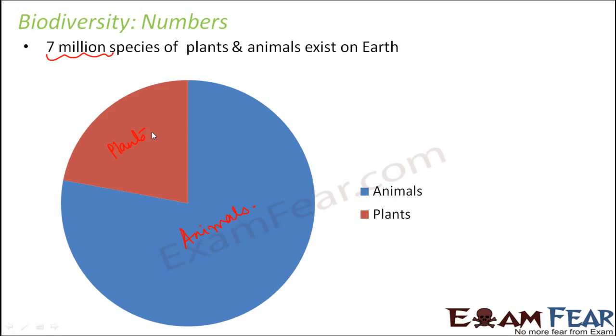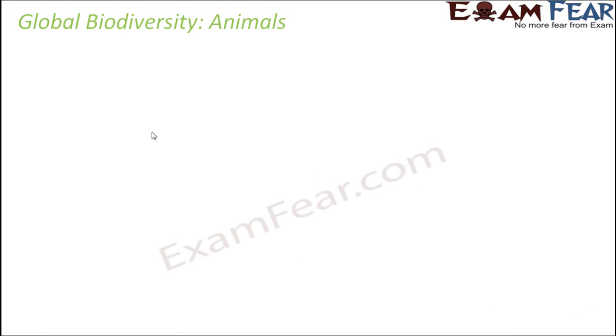Similarly, when we talk about animals, insects, mammals, reptiles, amphibians, fishes, mollusks, they all fall under the category of animals. So now we will talk about the numbers of biodiversity for plants and animals separately. Let us first talk about animals because they are present in more numbers. Almost more than 70% of the species are animals.